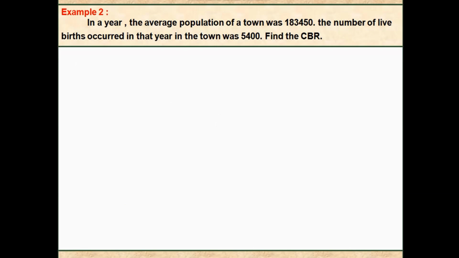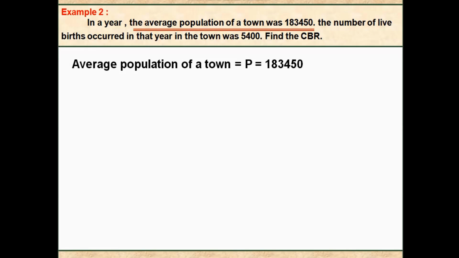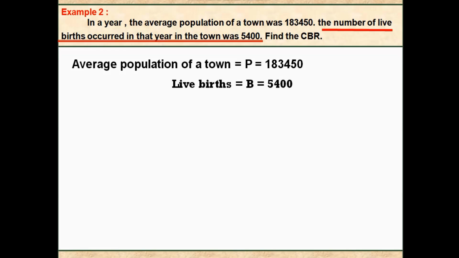Example 2. In a year, the average population of a town was 1,83,450. The number of live births occurred in that year in the town was 5,400. Find the crude birth rate. Average population P equals 1,83,450.